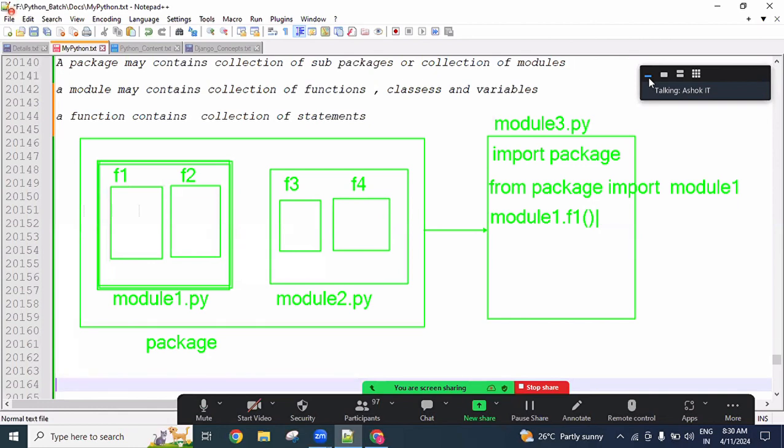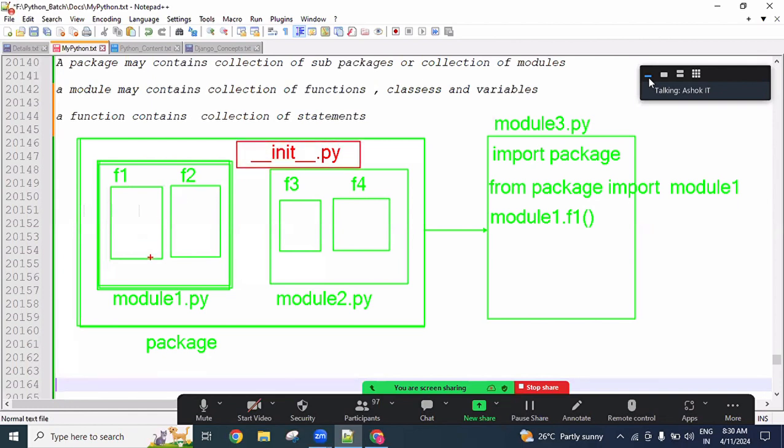Understanding this one? So like this, we can reuse it. So now here, this is like a folder. When this folder is considered a package, it means in this folder we have an initialization file. Module1.py is a Python file, Module2.py is a Python file, and one more Python file with the name double underscore init double underscore dot py. Okay, this is also one file.